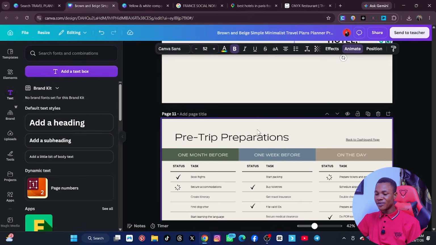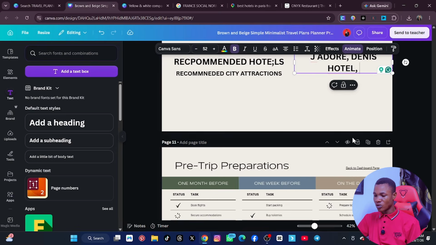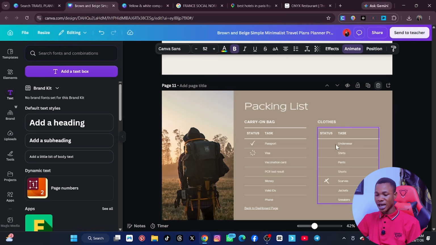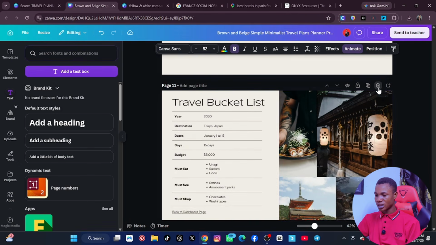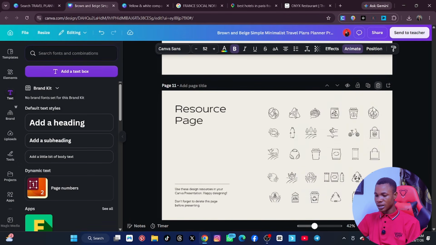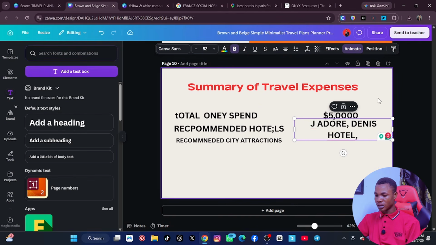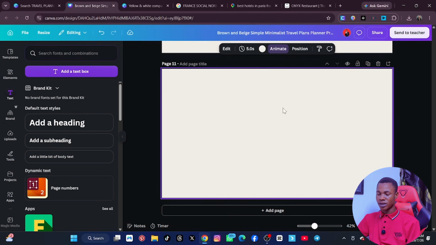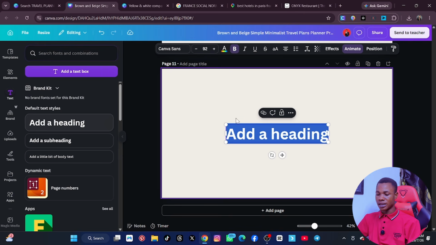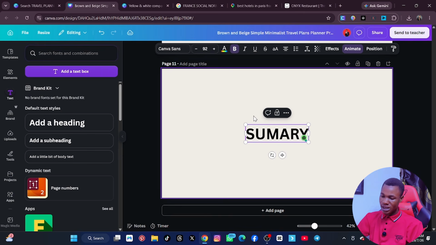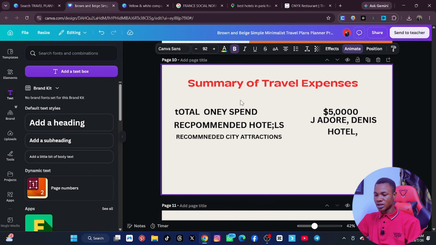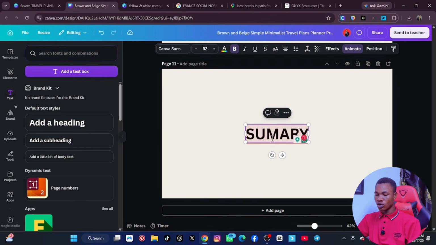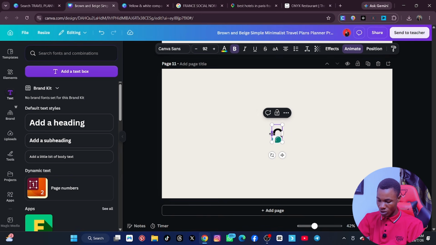Now you cannot give a last space. Okay, let's say we don't need all these spaces again. Anyone that you don't need, you can delete. Okay, so for this one, I will delete all of them because I actually don't need them. And okay, so for this I'll just click on add a new page, and then on this here, I put summary. Now there's a difference between an executive summary and conclusion. This one is conclusion, please, not summary, conclusion.